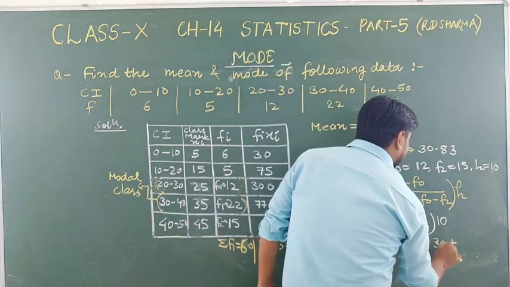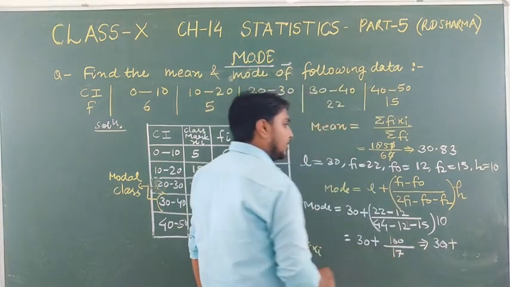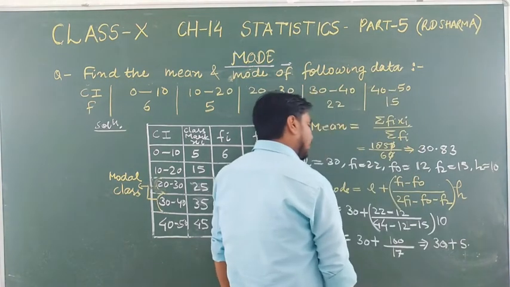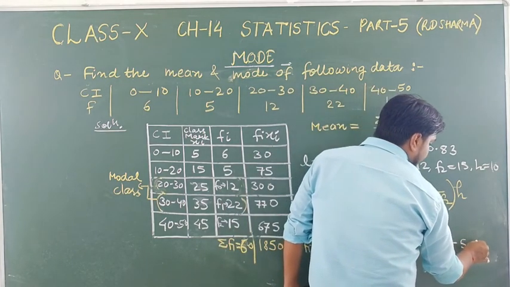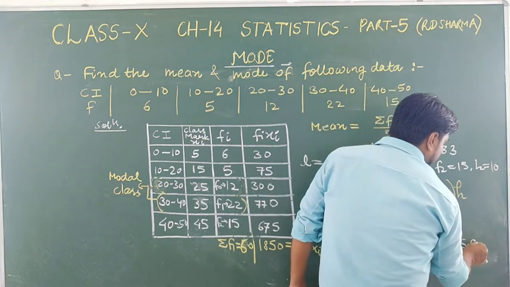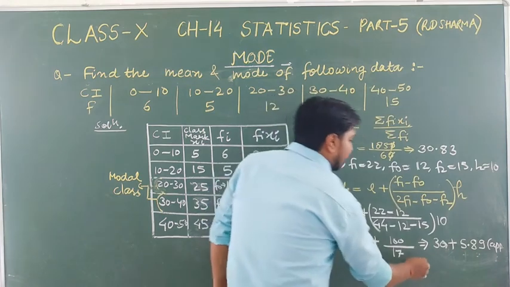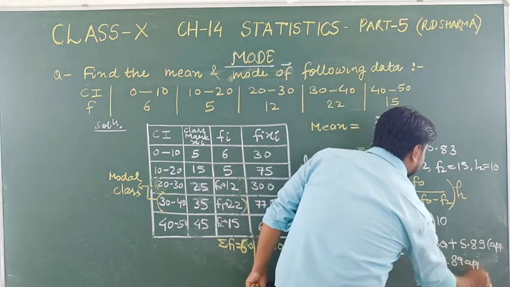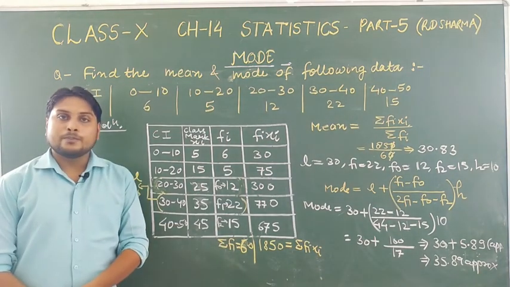When you solve it, what will you get? 30 plus 100 upon 17. 100 upon 17 means 17 5s are 85, and then 15, and so on. It is about 5.89 approximately. So it will be 35.89 approximately. This will be your mode of this question.